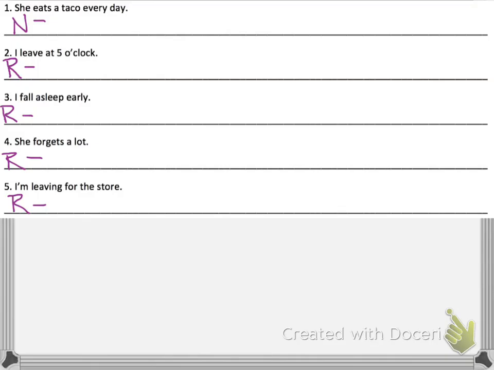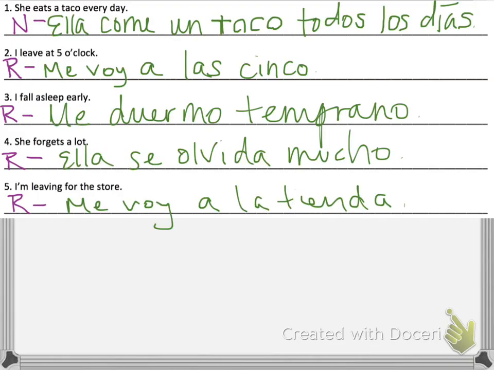Pause it. Answers are going to pop up. Okay, here your answers are. Ella come un taco todos los días, so not reflexive. Me voy a las 5. It is reflexive. It's implying that you're leaving instead of just going. Tres, I fall asleep. Remember, reflexive. We have our pronoun. Don't forget dormir, stem changing verb in the present tense, not the preterite.